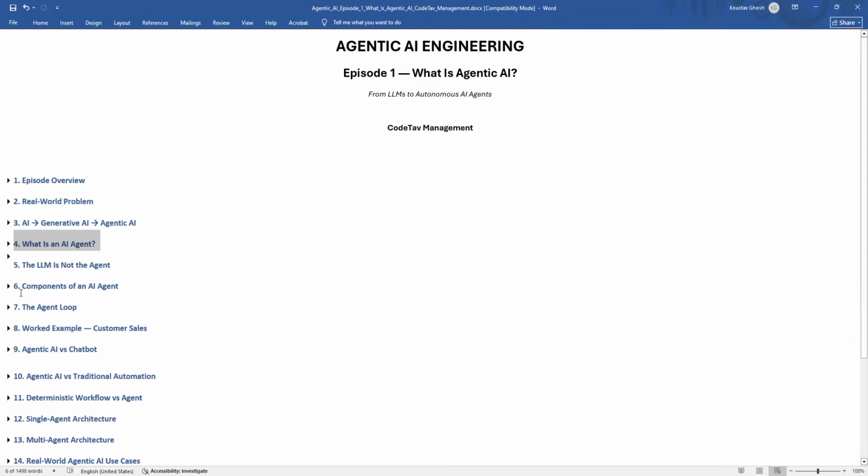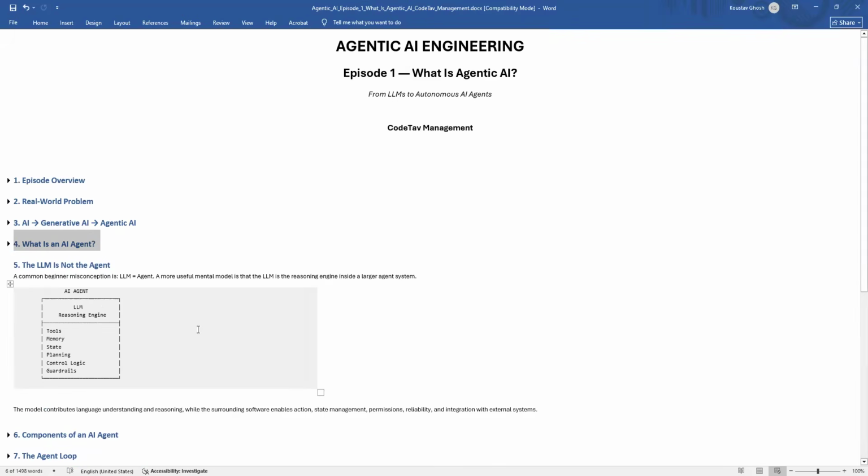Next, the LLM is not the agent. Now let's discuss a very common interview question: is an LLM an AI agent? The simple answer is not necessarily. An LLM can be the reasoning engine of an AI agent. Think about a human being. Our brain can make decisions, but our brain alone cannot perform an external operation without some physical capability, right? Similarly, an LLM can reason and generate decisions, but an agent needs additional components to actually interact with